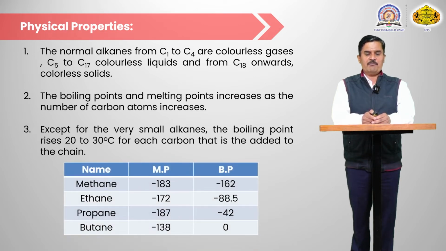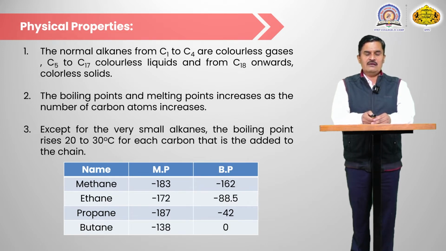For example, methane has a boiling point of minus 162, ethane minus 88.5, propane minus 42, and butane 0 degrees. The lower members have a very low boiling point and the higher members have a higher boiling point. So boiling point depends upon the intermolecular forces.